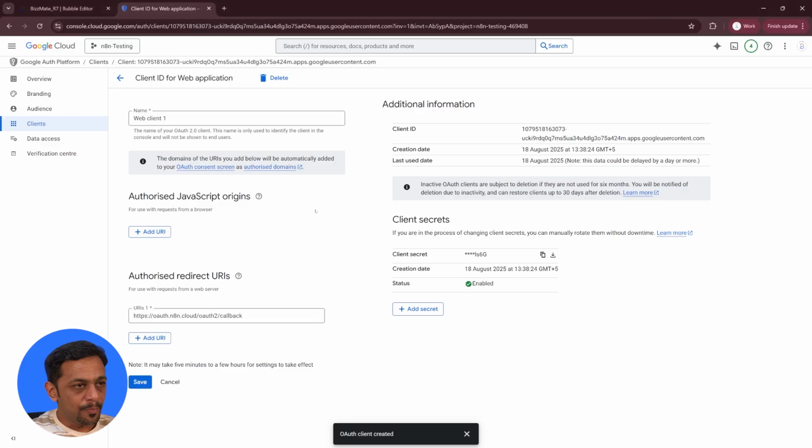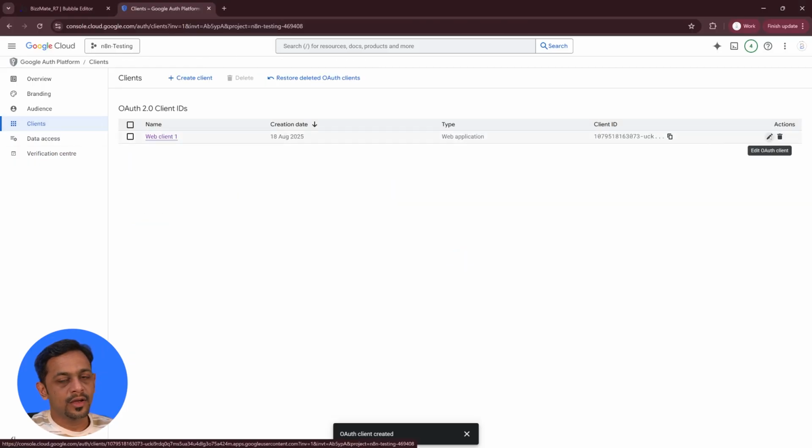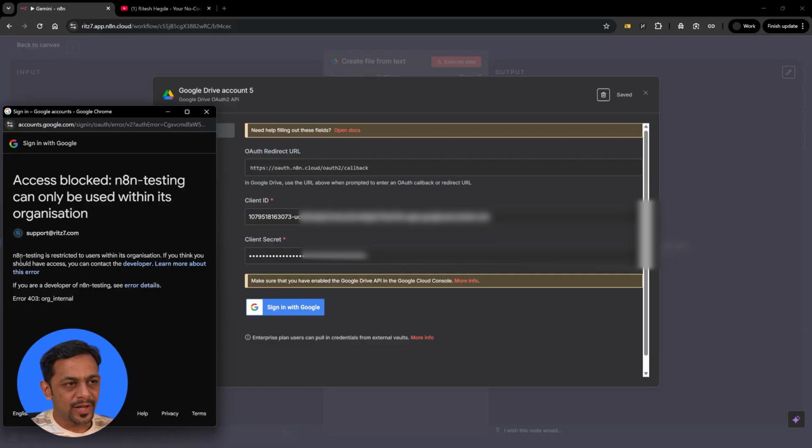Now, if I go back to this particular screen, right, and go to clients, click on edit. So I get this issue. So what we have to do is we have to log in with our domain account. Okay, and that's what I'm going to do now.